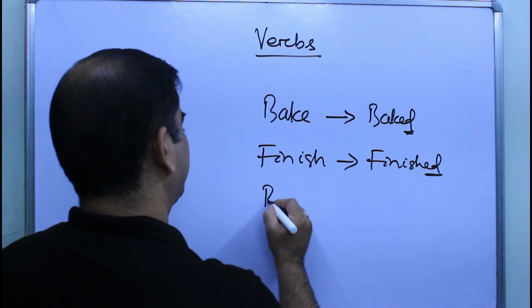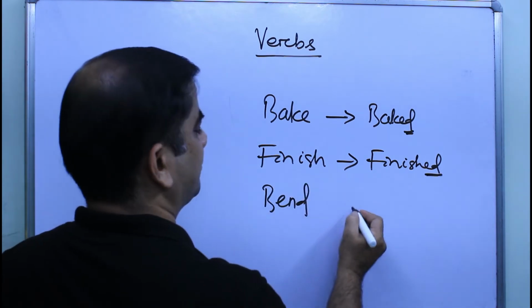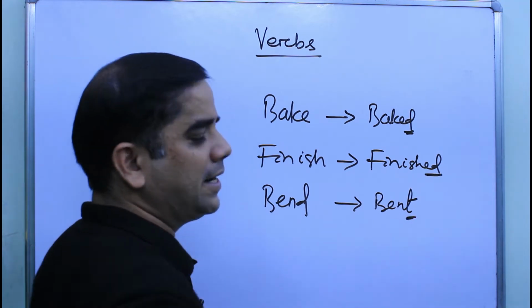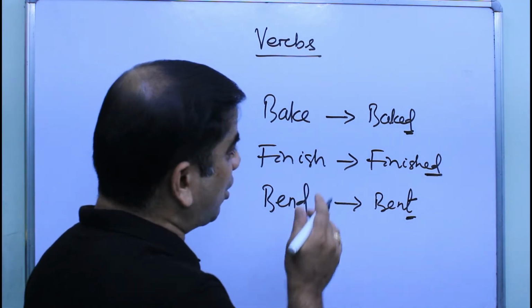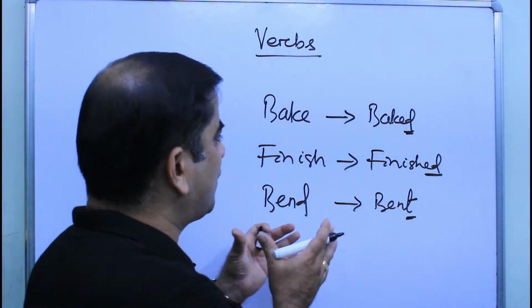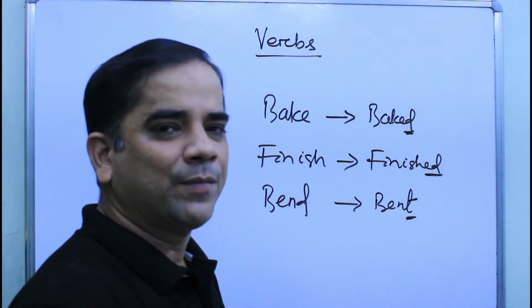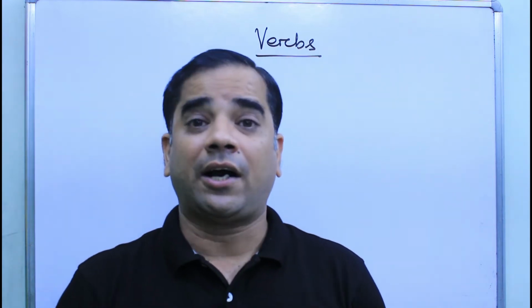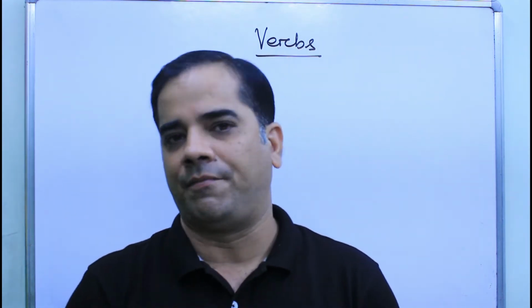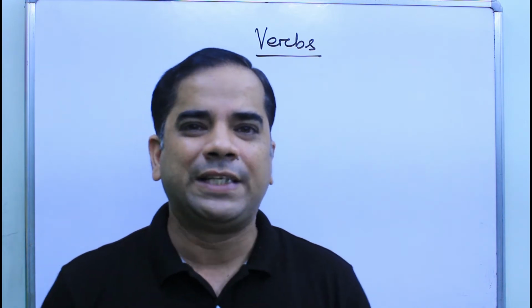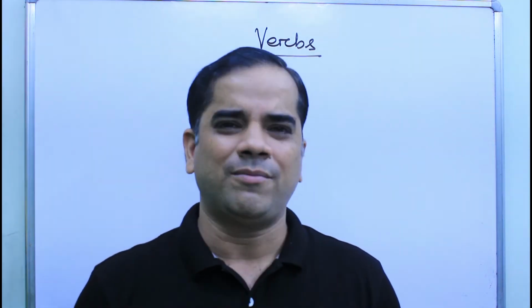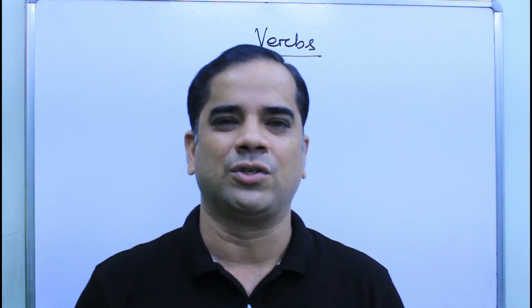Then bend becomes bent. We have added T. So these all are some of the examples of weak verbs. Students, let us now discuss the correct uses of some of the verbs. There are certain verbs which create confusion when we need to use them. So let us discuss those verbs.